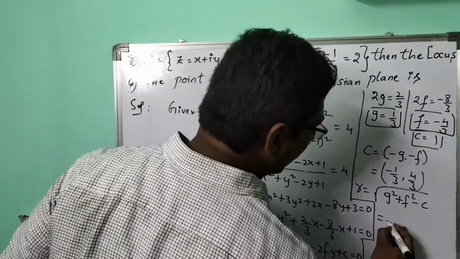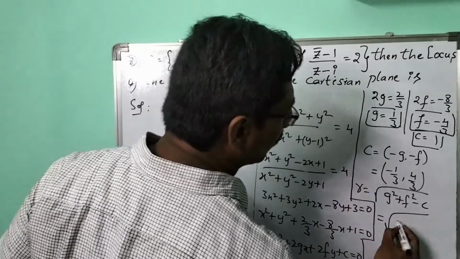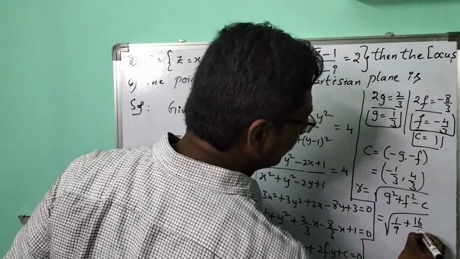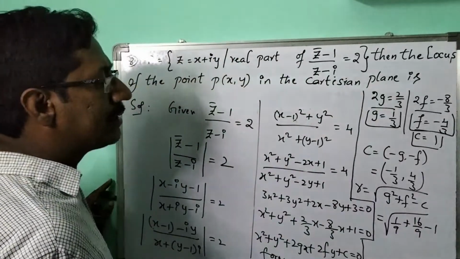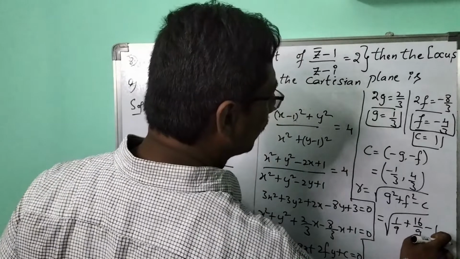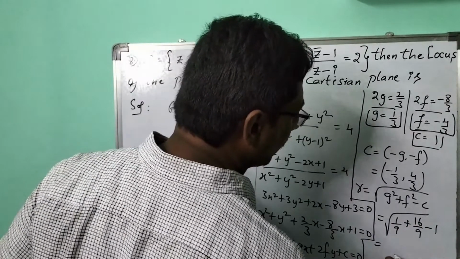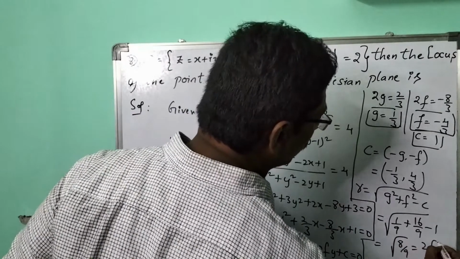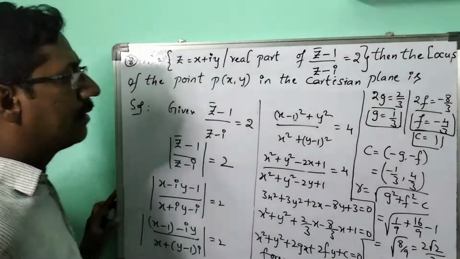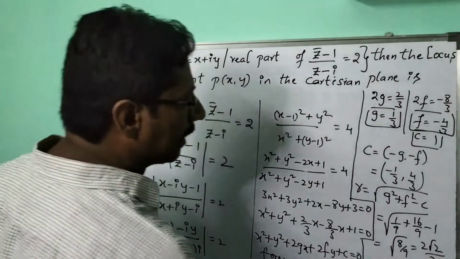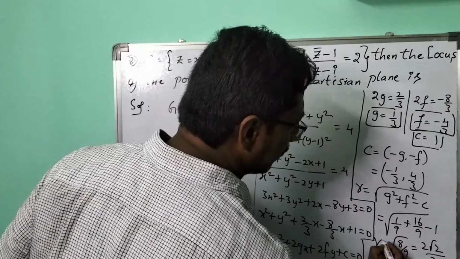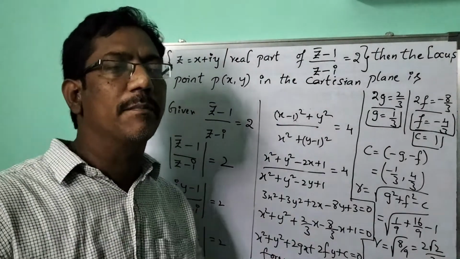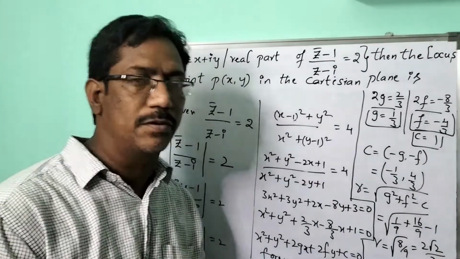So after finding this, g square means 1 by 9 here, plus f square means 16 by 9, minus 1. By solving this, the 9 is common, 17 minus 9, which means 8 by 9. So what do you get here? Root 8 by 3, that is 2 root 2 by 3. This is the value of r. So compare it with the given answers, and you will get the solution.